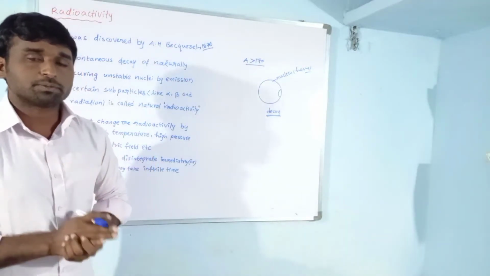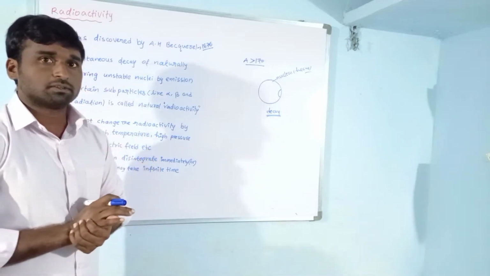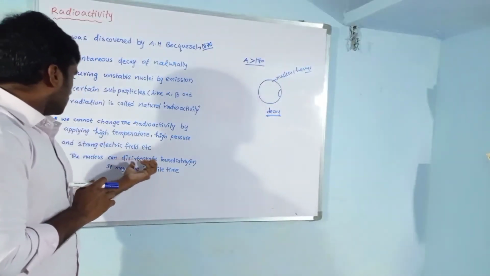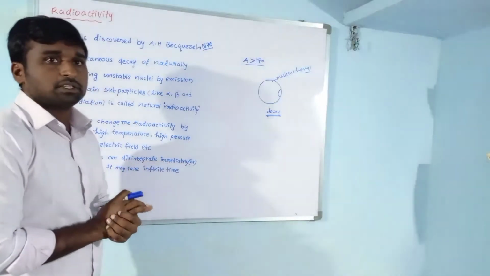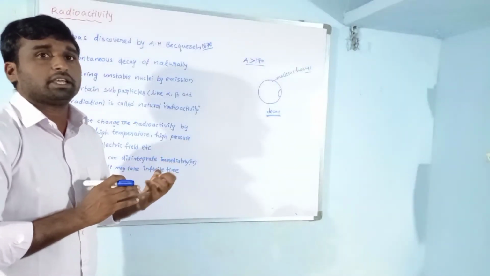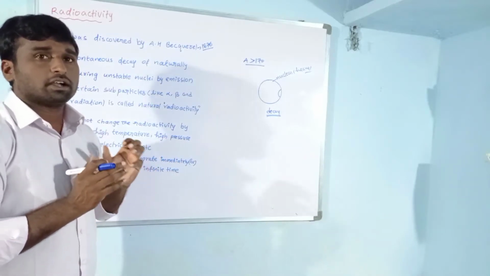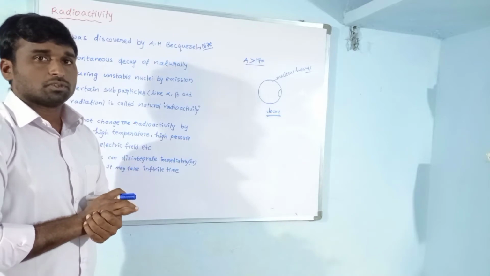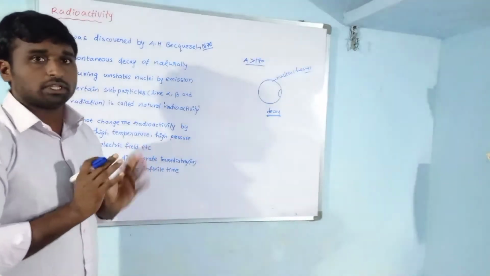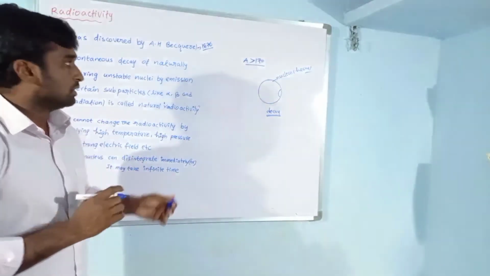This is a continuous, natural process, so we cannot stop it. The disintegration may happen immediately, taking a very short time, or sometimes it may take infinite time. So this is radioactivity. We need to discuss one more thing here, that is the law of radioactivity.